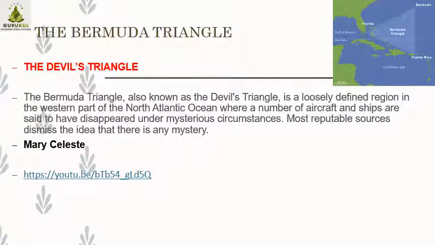There it is said that whatever ship goes in the sea never comes back, because in that portion something pulls everything inside, and it never comes out again. So it's very dangerous. Even aircraft are pulled, because it is said that there is a lot of magnetic attraction that pulls everything in that vicinity.